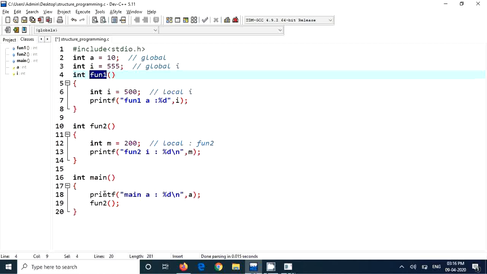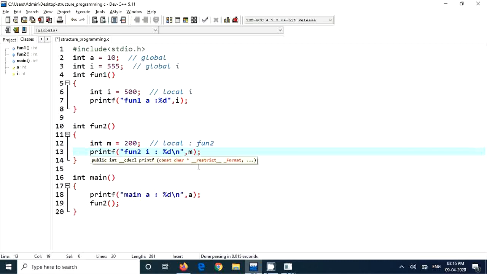But when the main is running, fun2 is getting called here. When fun2 call happens, yum will be allocated. So the lifetime of this local variable is from the time the function call happens to the function ends. Say for example, the function call happens here. When the function call happens here, the stack will be allocated with 4 bytes. The stack 4 bytes will be allocated for this yum, and the 200 will be stored in that one, and it is working with this thing. So it is printing this yum.